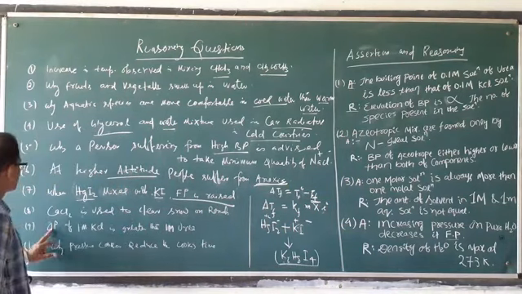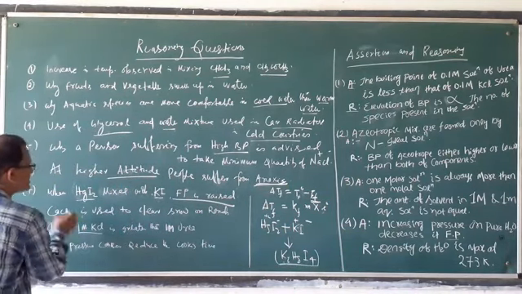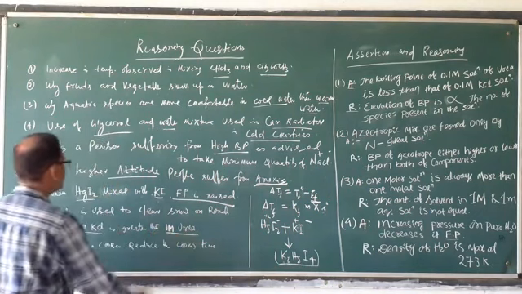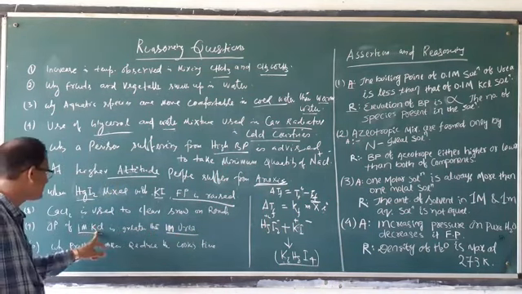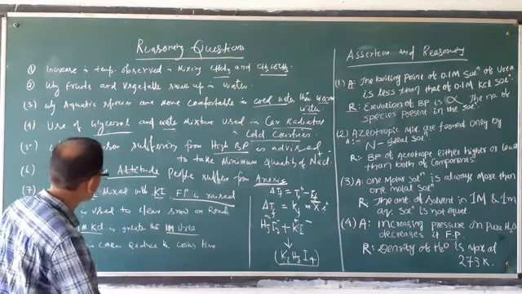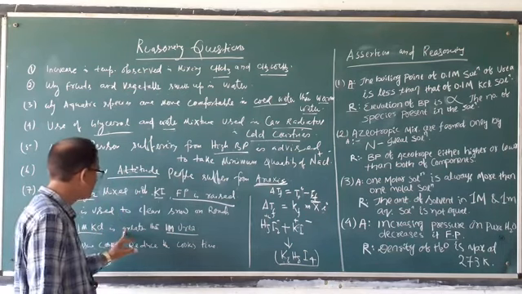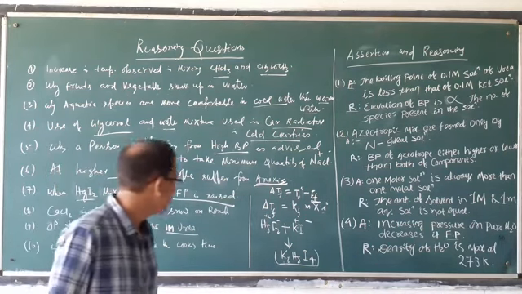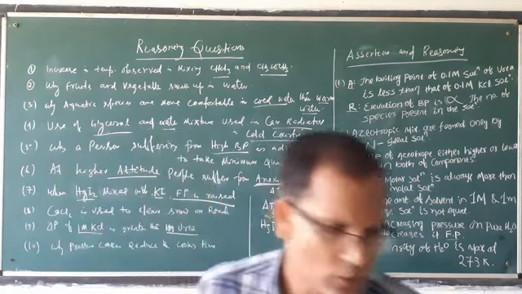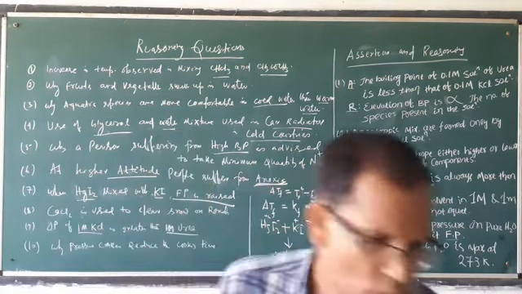9th question. If you compare the osmotic pressure of 1 M KCl and 1 M urea, KCl has a greater osmotic pressure than urea. Already we have read that osmotic pressure also depends upon the i value.